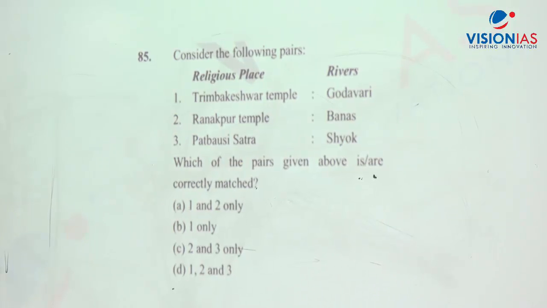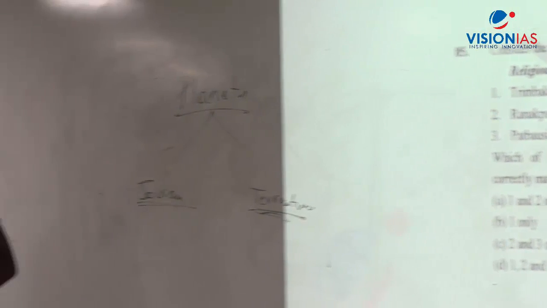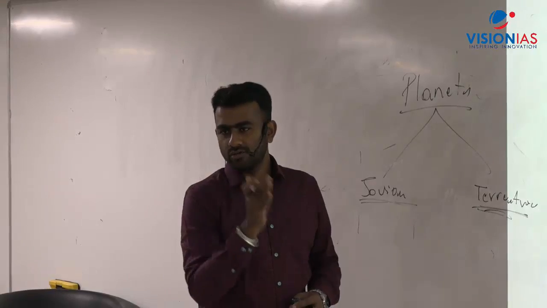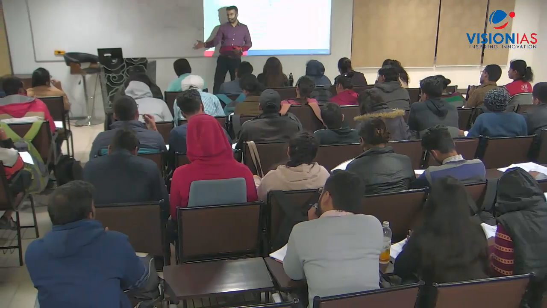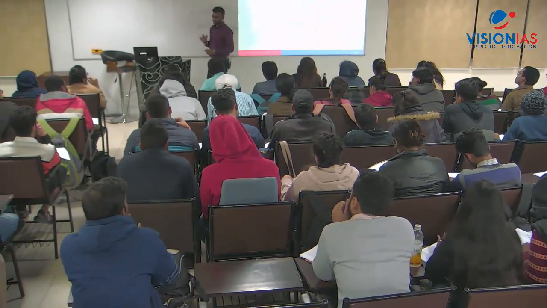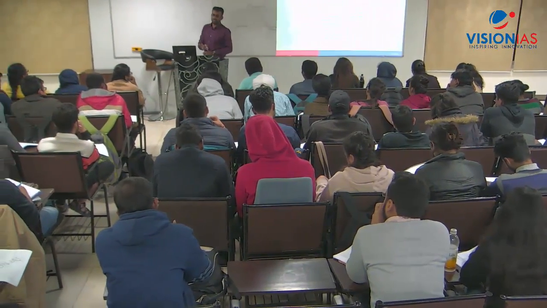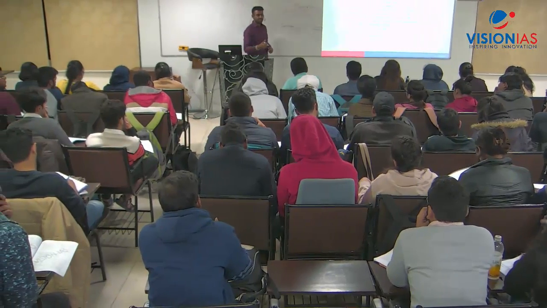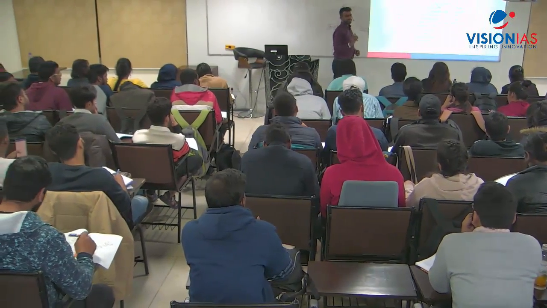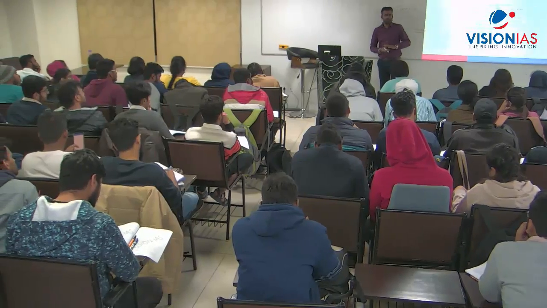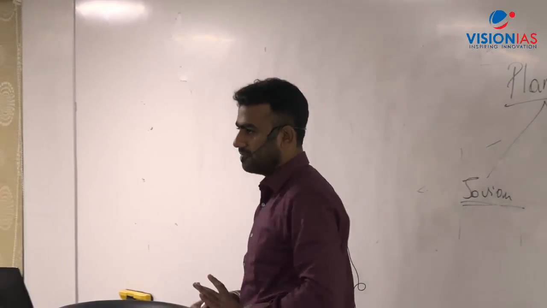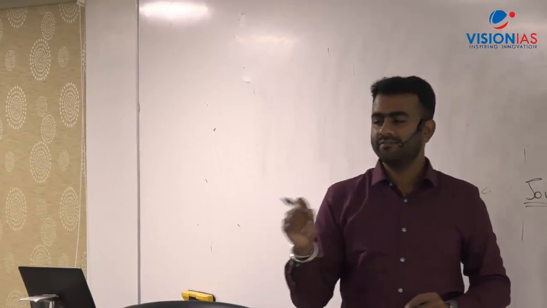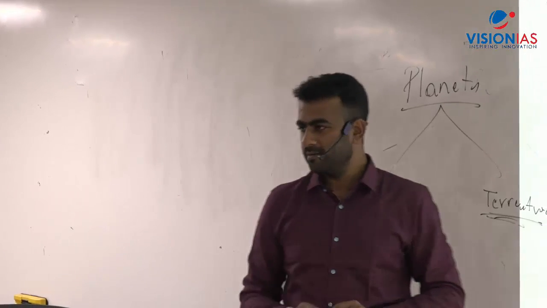The locations can be interlinked with vegetation, with pilgrimage places, and also with the rivers, or even national parks can be interlinked with the rivers, or with the mountain system. There is an interlinking of themes. If you analyze the past 5 years, it is very easy to notice that UPSC has started to interlink different themes. And for such kind of information, you don't find it anywhere. Atlas में भी नहीं मिलता है. So you have to identify this kind of information and make a table and try to remember.